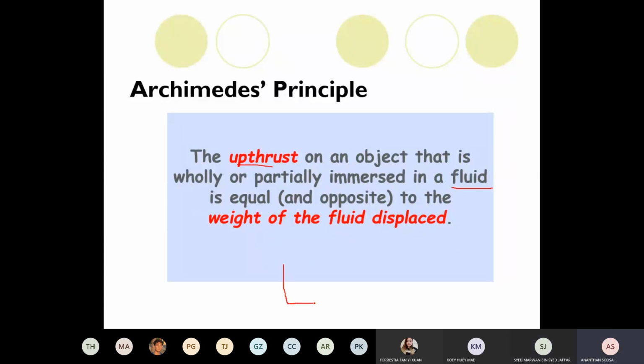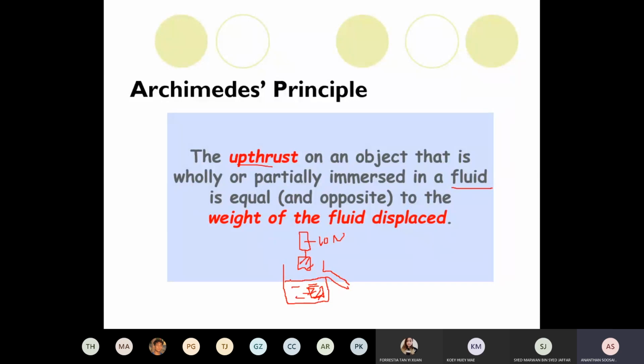That means this is a Eureka can. Let's say the water is fully filled up to here. When an object is hanging here, you have a Newton meter on top. The Newton meter shows 10 Newton, which is the weight of this object. Now the object is immersed fully into this liquid.